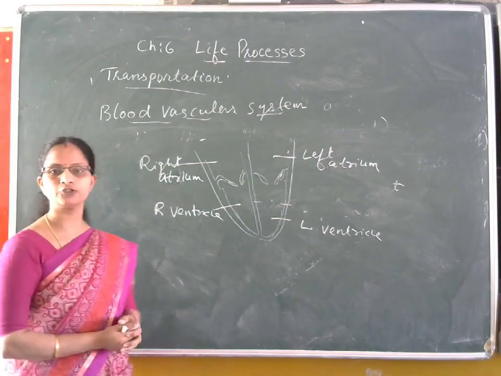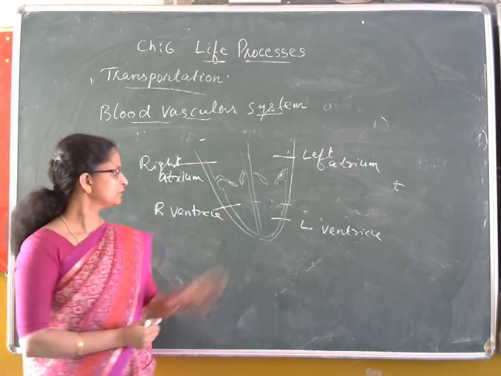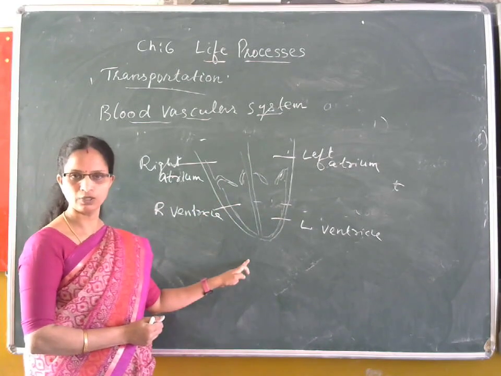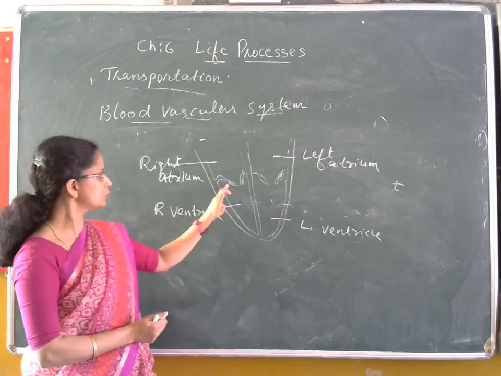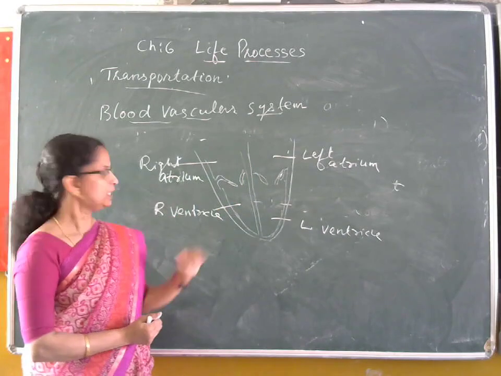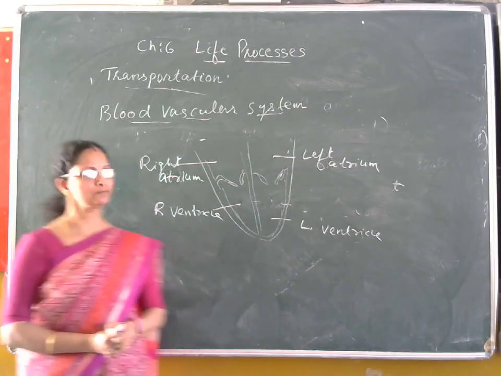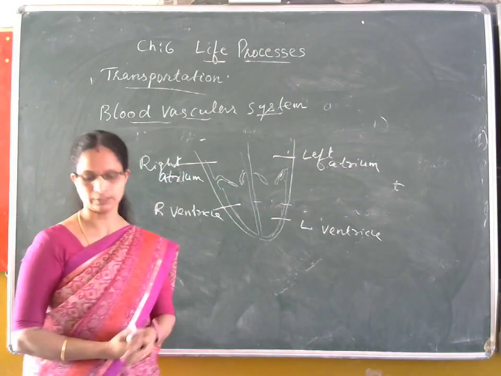So this is the internal structure of the human heart. Four chambers are there. Right and left sides are separated through an internal wall, the septum. Upper and lower chambers are divided by means of certain valves. Upper chambers are known as atria and the lower chambers are known as ventricles. Now we can see how this heart works.